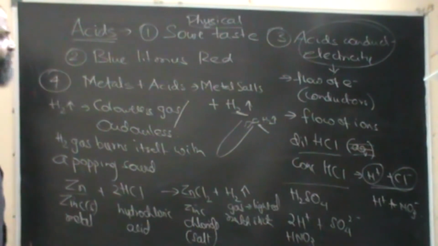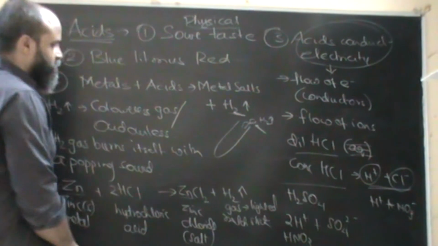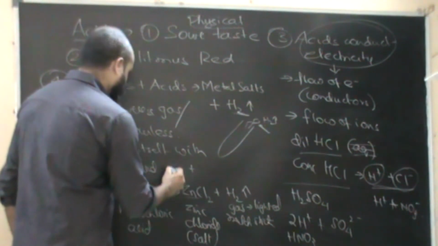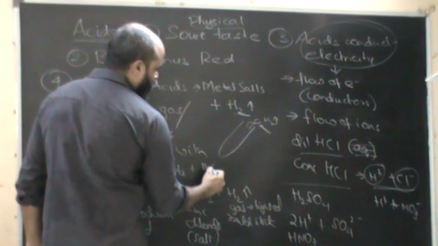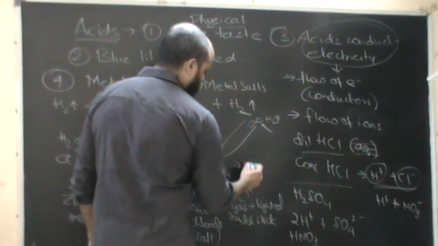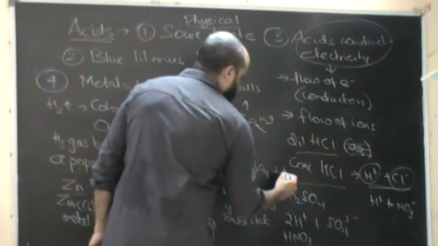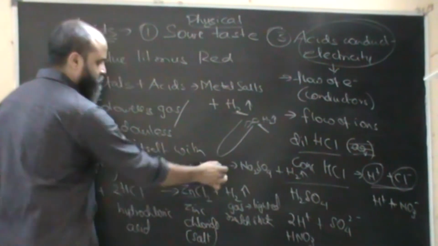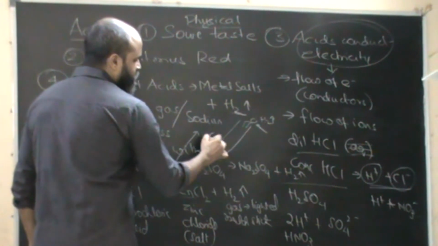So we have different metals. Whenever we are treating metals with acids, we will get a metal salt. Let's take some other metal, let's say sodium, getting treated with H2SO4, sulfuric acid. What do we get? Na2SO4, that is sodium sulfate, plus H2. To balance this, 2Na plus H2SO4. This is sodium, and this is sulfuric acid.